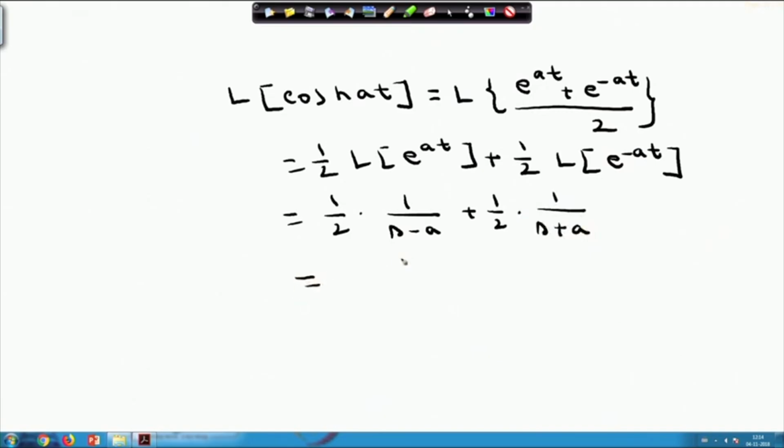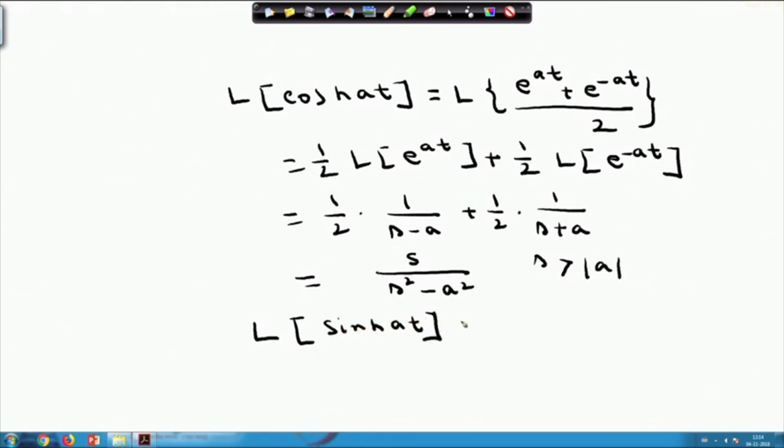So, if I combine them, this will become s by s square minus a square, where s is greater than the absolute value of a. Therefore, the Laplace transform of cos hyperbolic a t is equal to s by s square minus a square, and in the same fashion you can do it for sin hyperbolic. The Laplace transform of sin hyperbolic a t will be equal to a by s square minus a square, where s is greater than the absolute value of a.